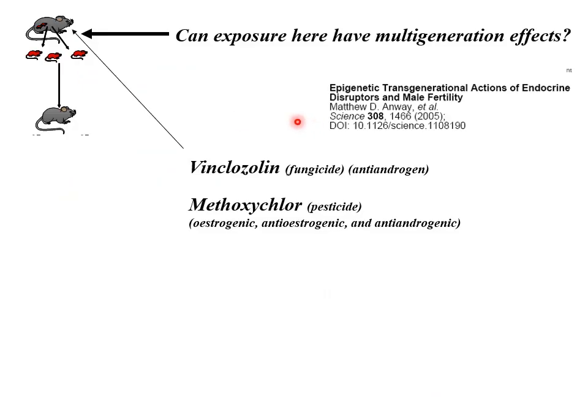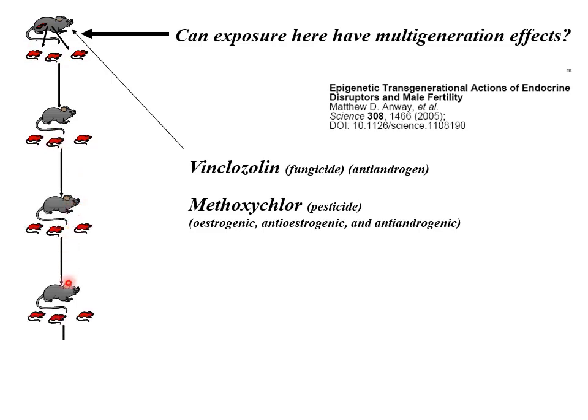The story about the transgenerational effects of endocrine disrupting compounds really started in 2005. They were looking at whether the exposure of a pregnant rat to a fungicide or a pesticide, which had a variety of effects on steroid receptors, estrogenic, anti-estrogenic, anti-androgenic, this one was anti-androgenic too, whether exposure to such compounds would have effects on not only her offspring, but when they grew up, on the offspring of her offspring, and down through the generations.